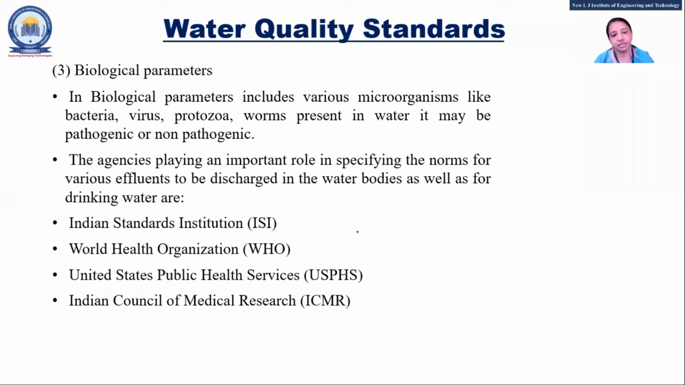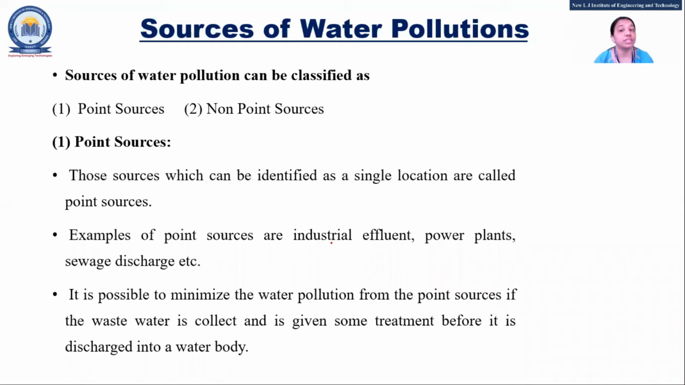Okay, the next one is the biological parameter. We know that there are 4 organizations that specify some rules for how the water is supposed to be disposed of or discharged, right? Then sources. So this question is again important: point source and non-point source, right?